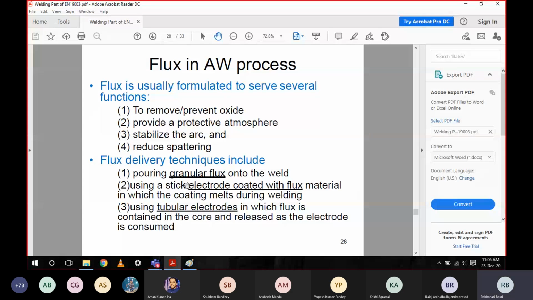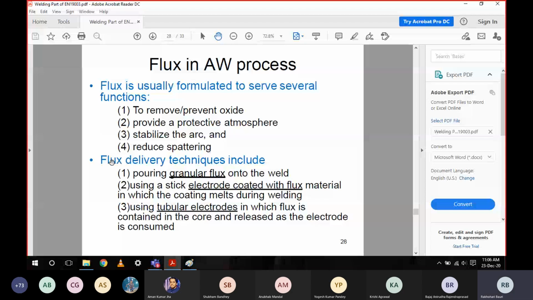Did you get it? Yes, sir. Now the third delivery method is that the flux is introduced in the central part, the core, of the consumable electrode. So there are three kinds of delivery.